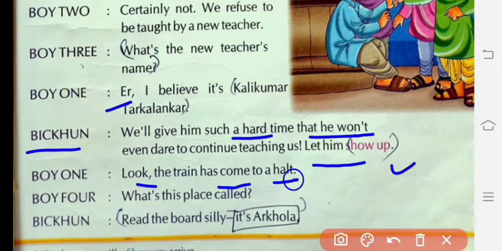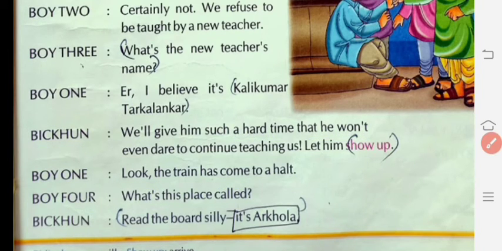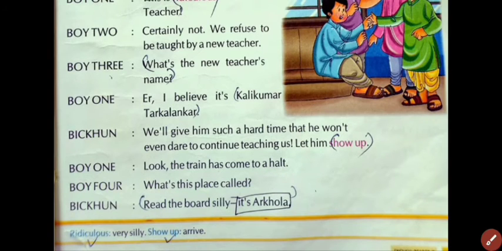Boy 4 says, what's this place called? Bhikkhun says rudely, because Bhikkhun is a rude person. He talks with each and every person in a rude manner. So here Bhikkhun says to boy 4, read the board, silly, meaning stupid. This is the station named Arkhola. So the first station they reach was Arkhola.